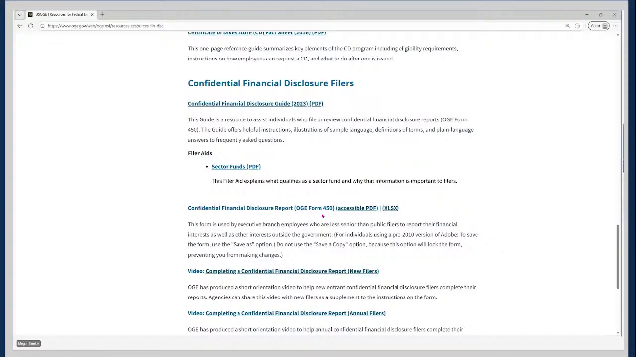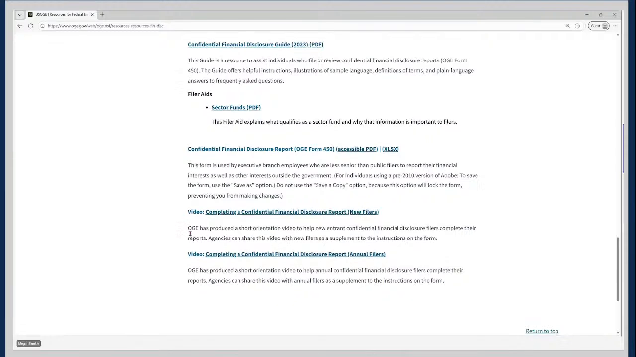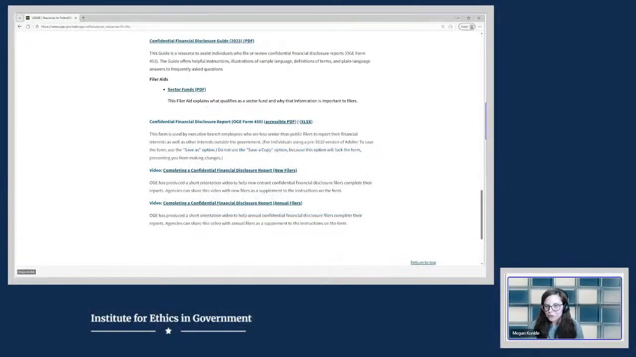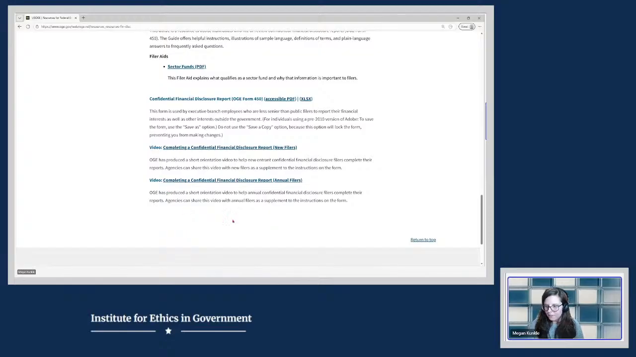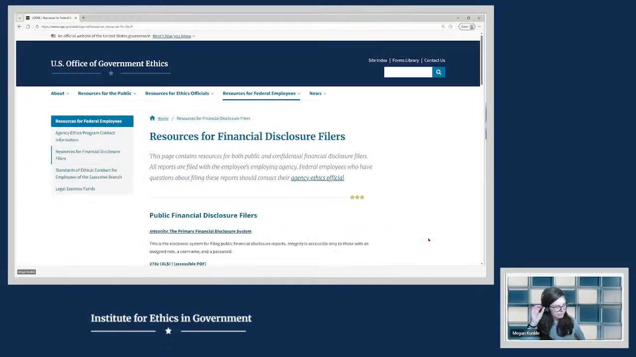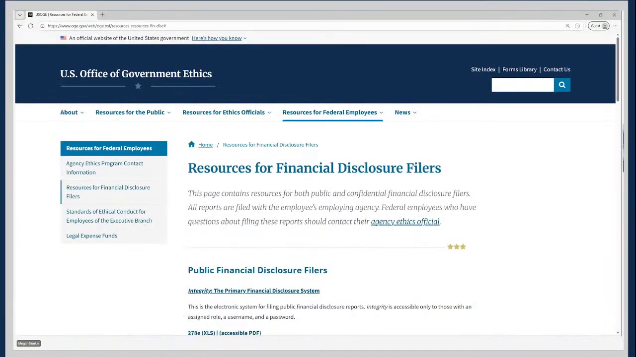There are copies of the OGE Form 450 if your filer needs to access the PDF or Excel versions. And then there are also training videos that the IEG has developed to assist new filers and annual filers in filing their financial disclosure reports. So remember, this section is specifically designed for filers. You can provide links to these resources in your trainings and in other communications with filers.